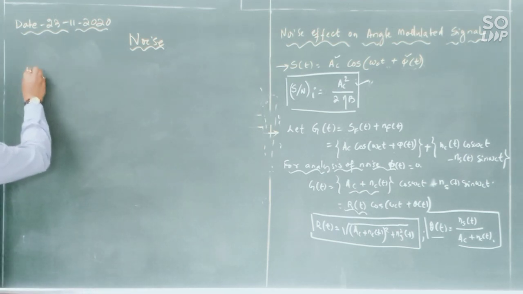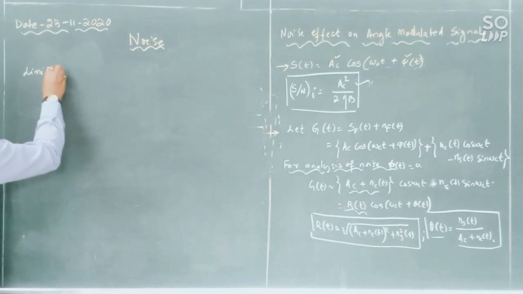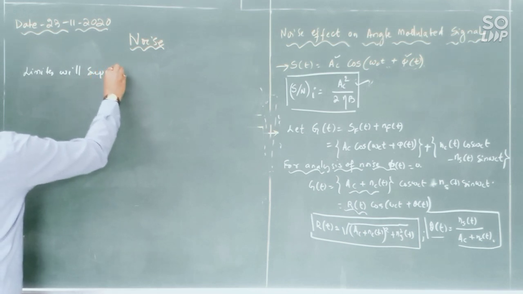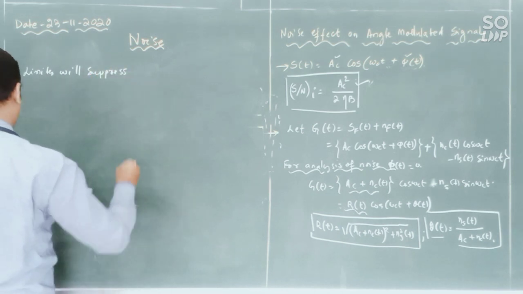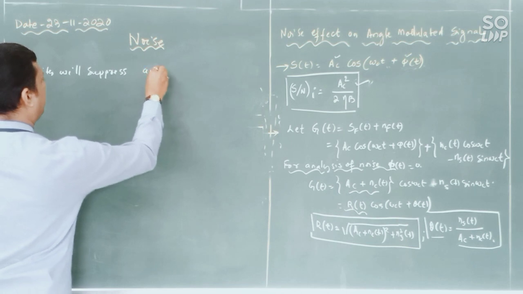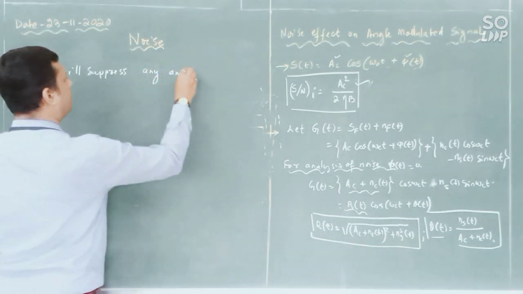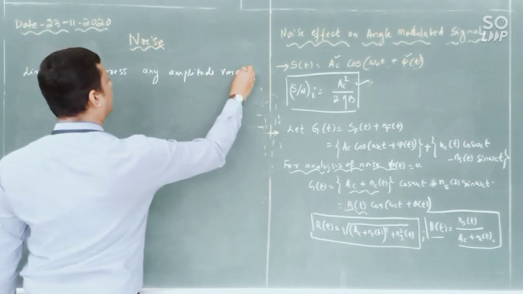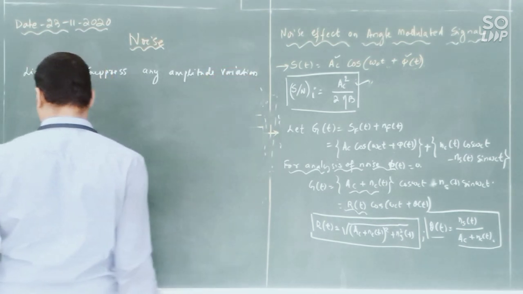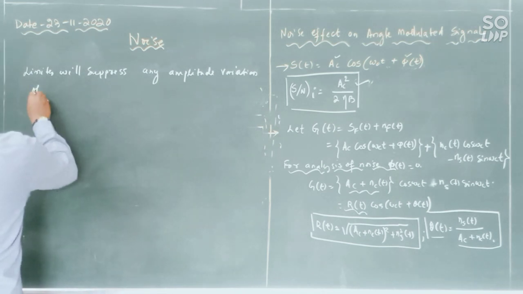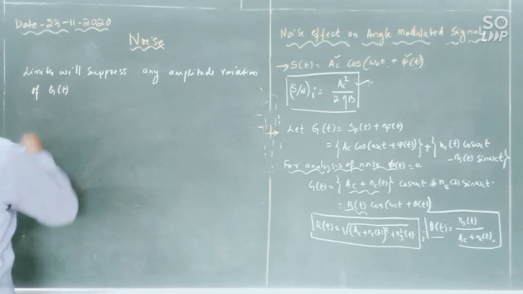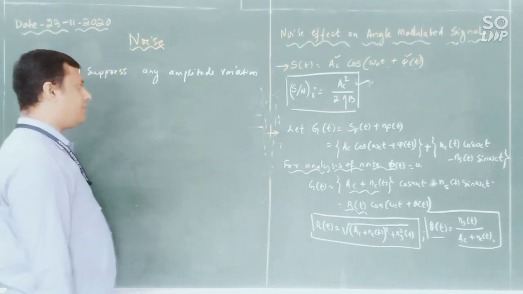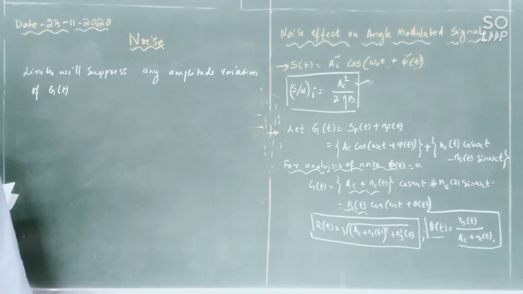So the limiter will suppress any amplitude variation. What I have told you, amplitude variation of g of t means that is R of t. It will limit your amplitude up to R of t and it will suppress the variation, and thus